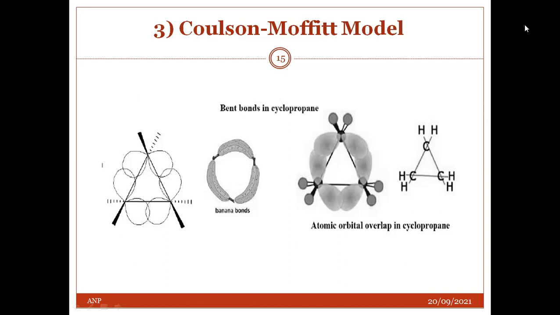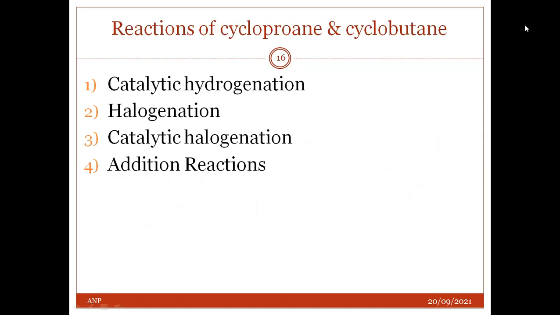Note that a sigma bond, that is a strong bond, involves head-on overlap and a pi bond involves side-on overlap. A bent bond is intermediate between sigma and pi bonding. So the overlap being neither head-on nor side-on, this makes the overlap less efficient than sigma overlap, and the cyclopropane carbon-carbon bond is weaker than the normal carbon-carbon sigma bond.